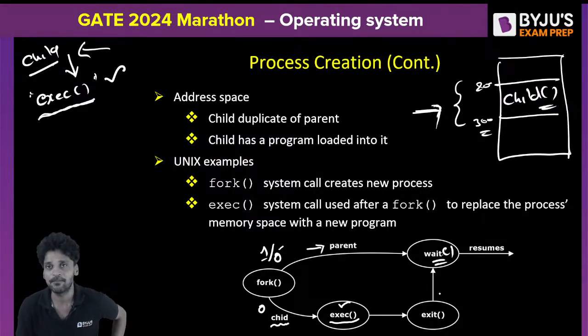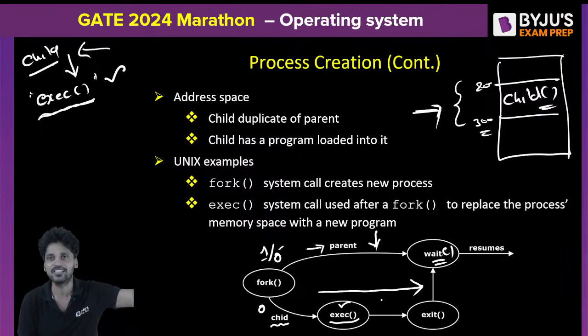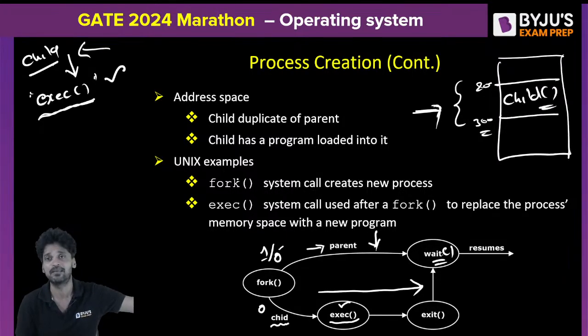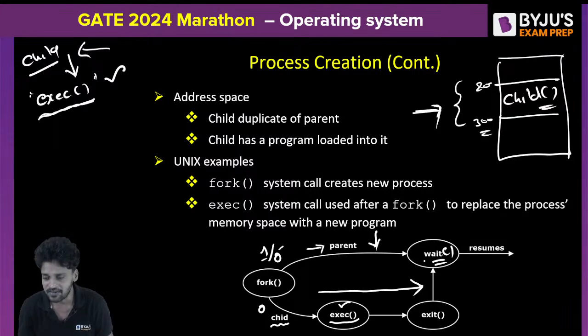Wait system call means the operating system will not execute this parent process as long as the child process is running, because there is no meaning. When a parent creates a child, the parent should only execute after the child terminates completely, because there is a specific job assigned. After the assigned job is completed, then only the parent is allowed to continue, for which the parent will execute a wait system call. The wait system call will request the operating system not to execute the parent anymore before the child completely finishes.